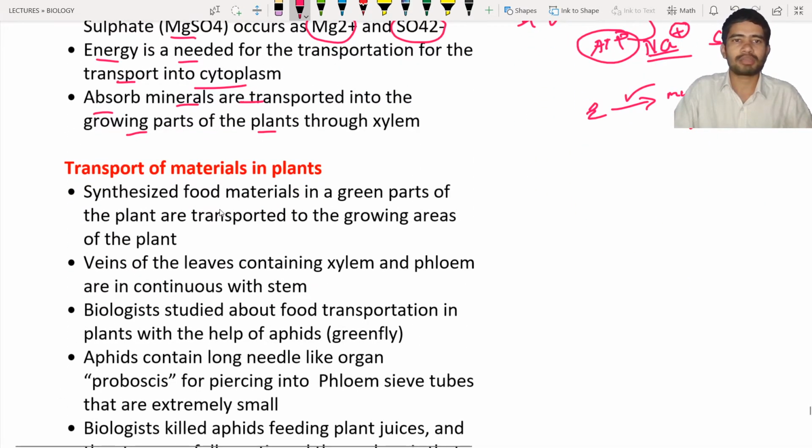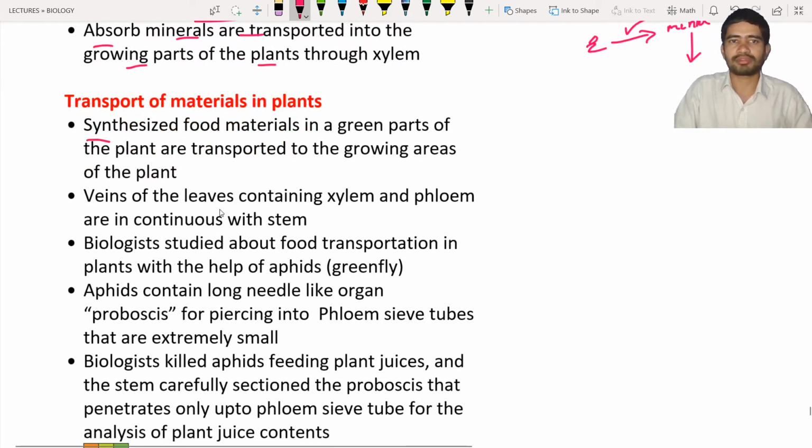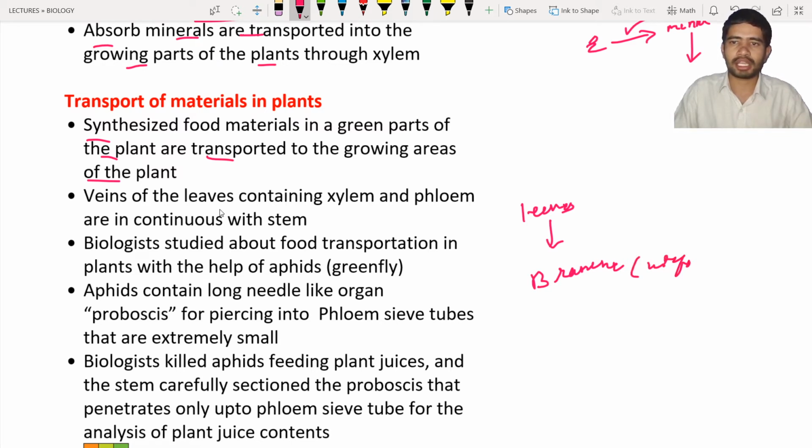So now we are going to discuss how the materials are transported. Especially the synthesized food, whatever synthesized food is there in the green parts of the plant, especially the leaves, gets transported into the growing areas. For example, the food is produced in the leaves, and this food has to be transported to the branches. The branches are growing, so the food is transferred to the branches so that they can utilize food for growth and development.